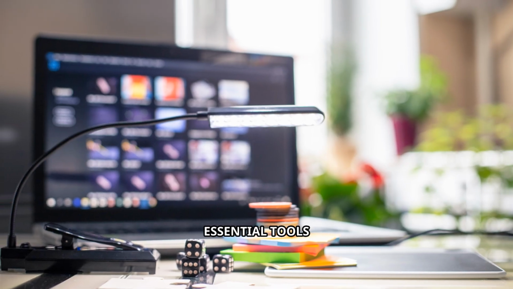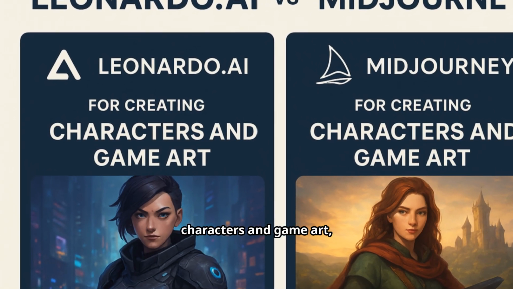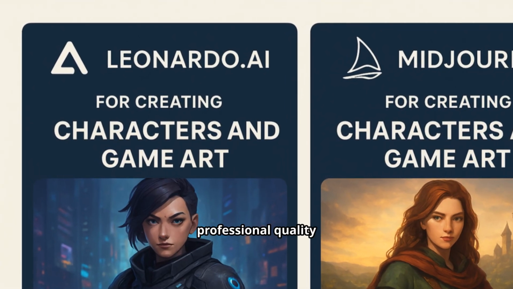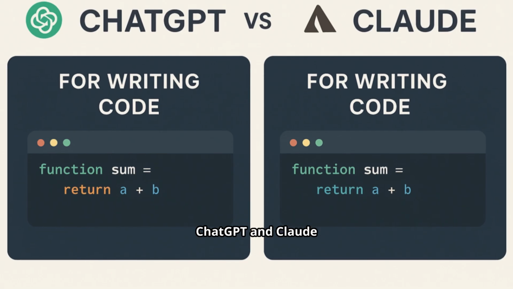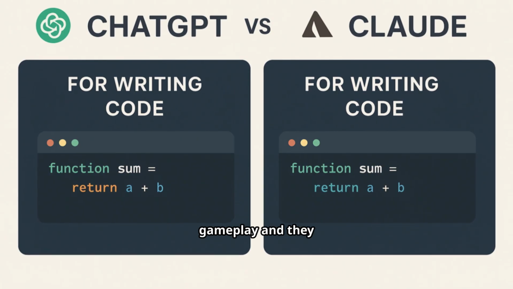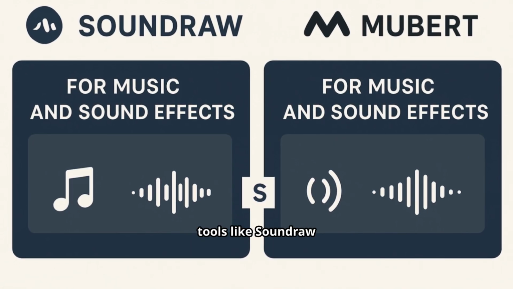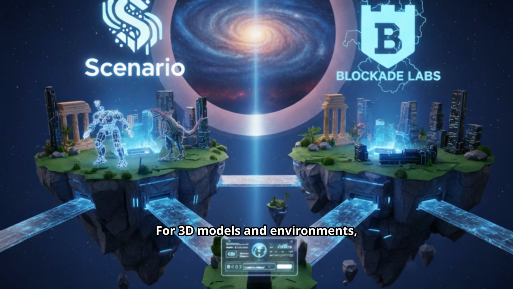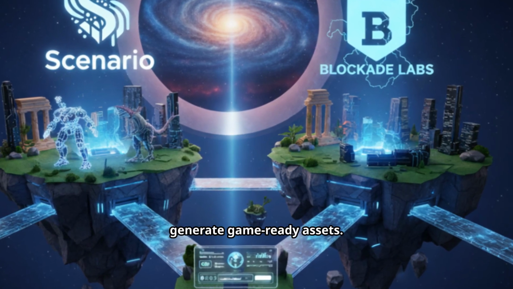Essential tools. Let's break down the tools by what they do. For creating characters and game art, Leonardo AI and Midjourney are the industry leaders. Both can generate professional quality assets in seconds from text descriptions. For writing game code, ChatGPT and Claude can build entire game systems. You describe the gameplay, and they write working code. For music and sound effects, tools like SoundRaw and Mubert create original audio that matches your game's mood. For 3D models and environments, tools like Scenario and Blockade Labs generate game-ready assets.